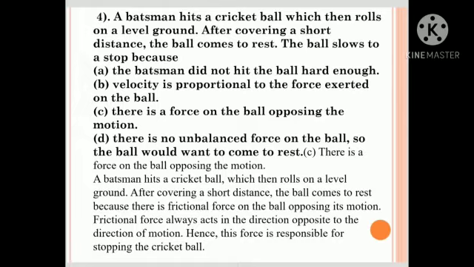A batsman hits a cricket ball which then rolls on a level ground. After covering a short distance, the ball comes to rest because there is a frictional force on the ball opposing its motion. Frictional force always acts in the direction opposite to the direction of motion. Hence, this force is responsible for stopping the cricket ball.